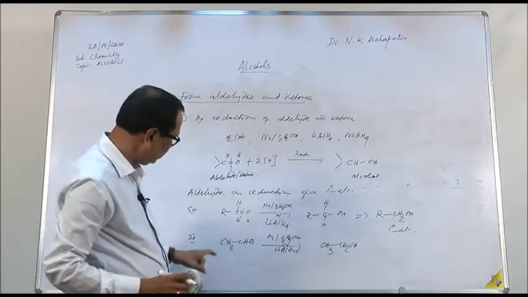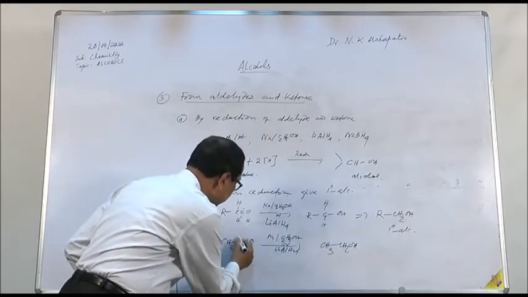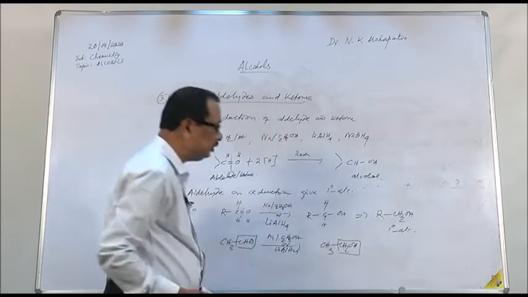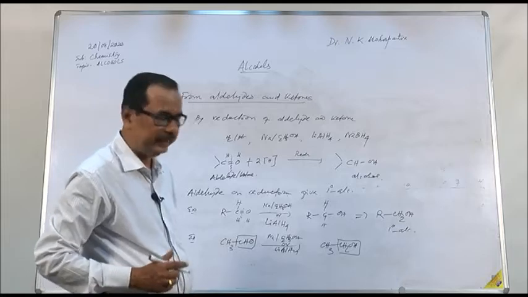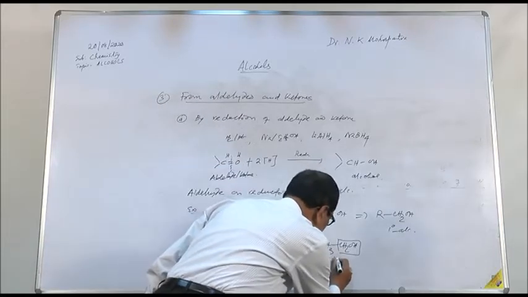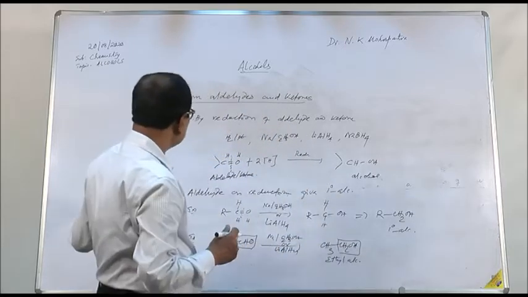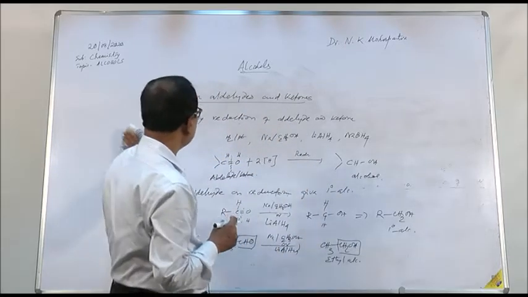Students, you must remember that in this method, this CHO group is now becoming this CH2OH group. This is a primary alcohol group, 1 degree alcohol group. This is ethyl alcohol, right?